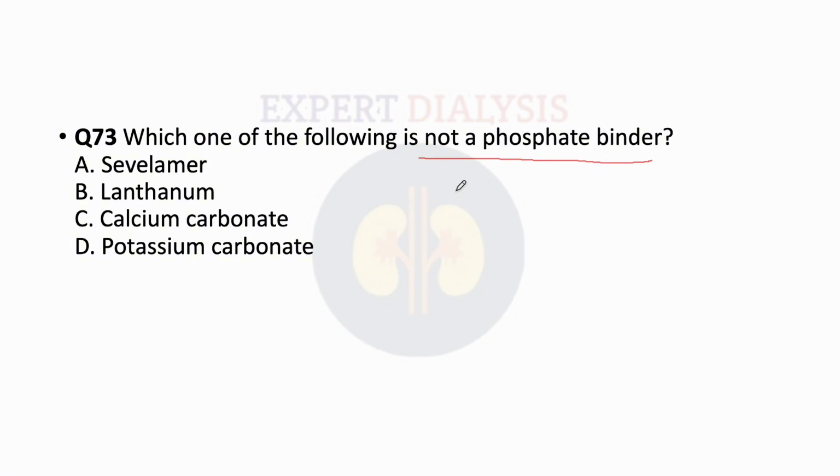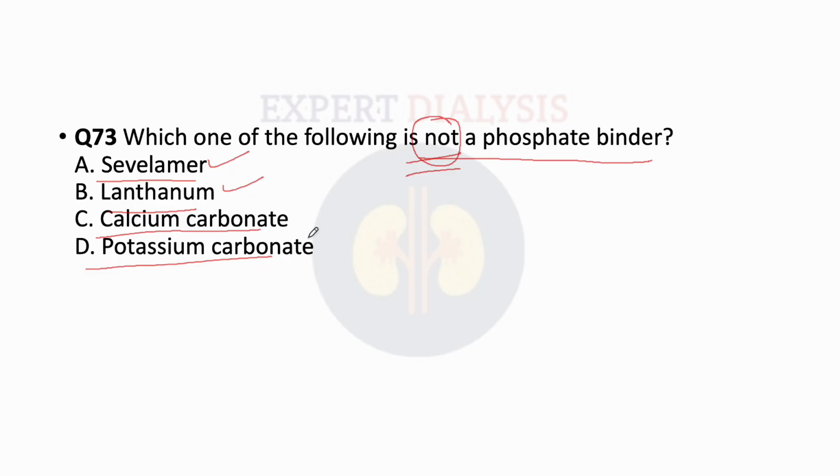Moving ahead to the third question of this series, it says which of the following is not a phosphate binder? So we have sevelamer, lanthanum, calcium carbonate, and potassium carbonate. So it is asking which one is not a phosphate binder. Now we know this is a phosphate binder, this one is a phosphate binder.